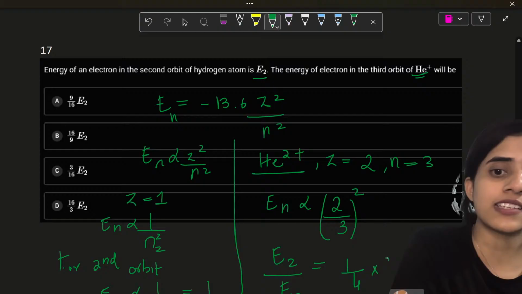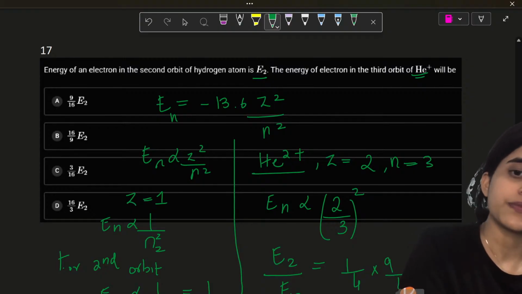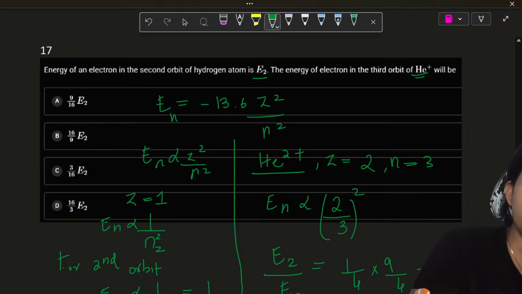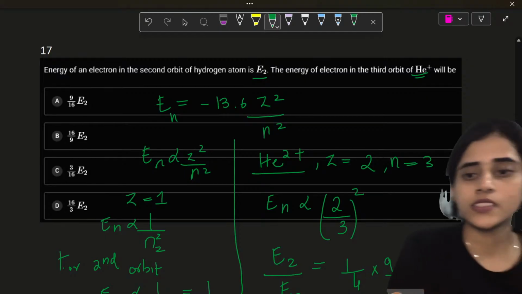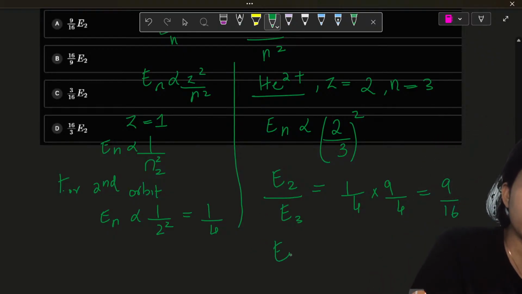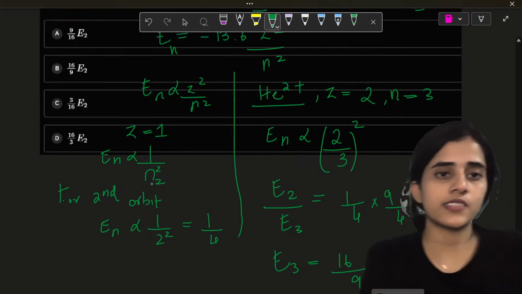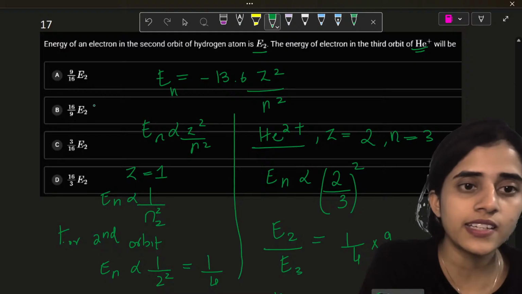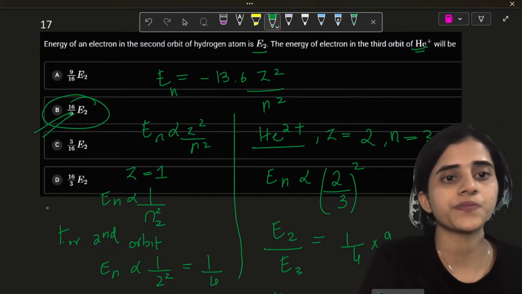So I will just write it as into 9 by 4. 4 4s are 16. So 9 by 16. So let's write down the ratio. So E3 would be equal to 16 by 9 E2. Let's see if that is there in the option or we've gone wrong. 16 by 9 E2 is there. Option B.